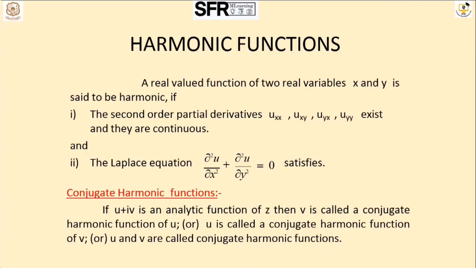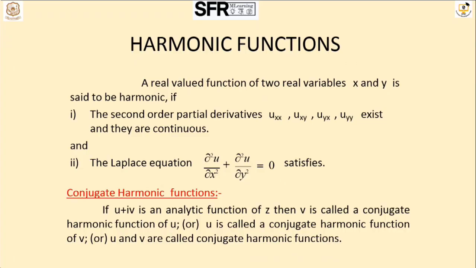The next important thing is harmonic functions. In analytic functions, harmonic functions play a vital role. A real valued function of two variables x and y is said to be harmonic if the second order partial derivatives exist. For analytic functions we only took the first order derivatives, that is ux, uy, vx, vy, which are continuous and satisfy the CR equations. For harmonic functions, we derive the second order partial derivatives. They exist and are continuous, and in the place of the CR equations, I am going to satisfy the Laplace equation for a harmonic function.